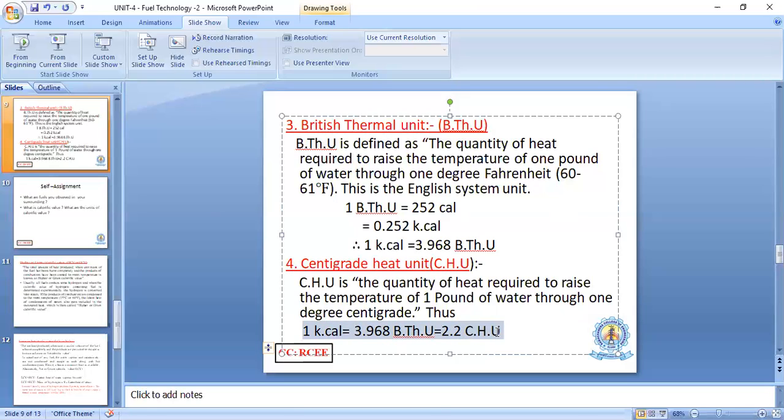Using this formula, you can convert from centigrade heat unit to kilocalorie, or kilocalorie to British thermal unit, or British thermal unit to calorie, whatever among these units. To convert one unit to another, you use this formula.